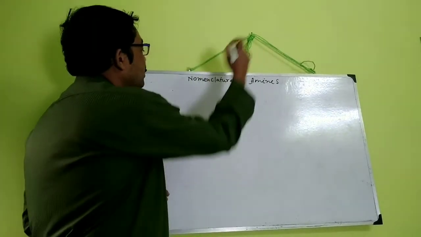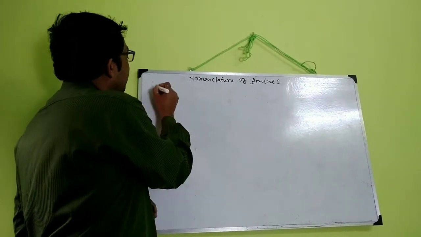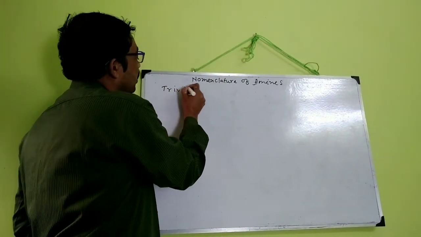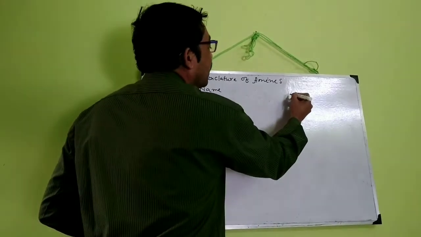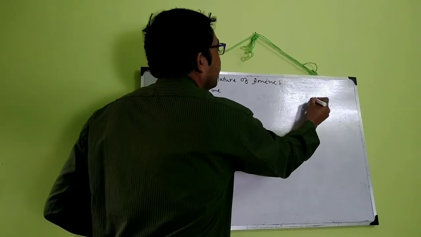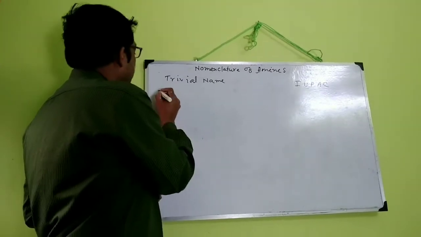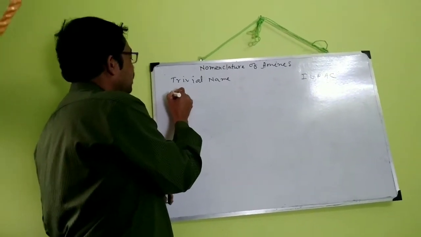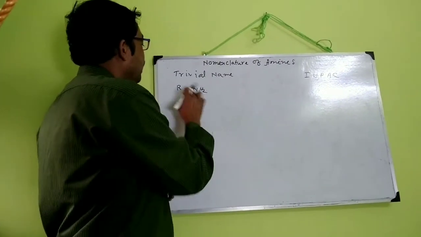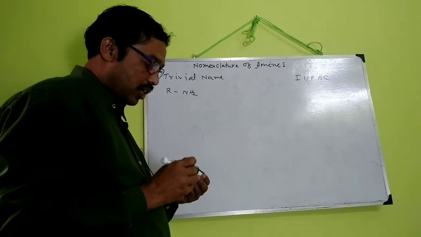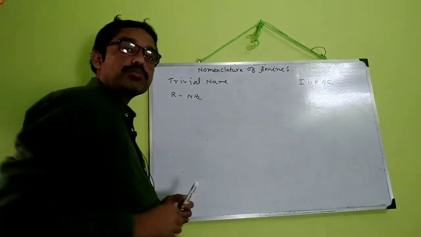There are two kinds of naming of organic compounds. One is the trivial name, and the other is IUPAC naming. Now for primary amine, that is RNH2, this is obtained by replacing one hydrogen atom of ammonia by an alkyl group.